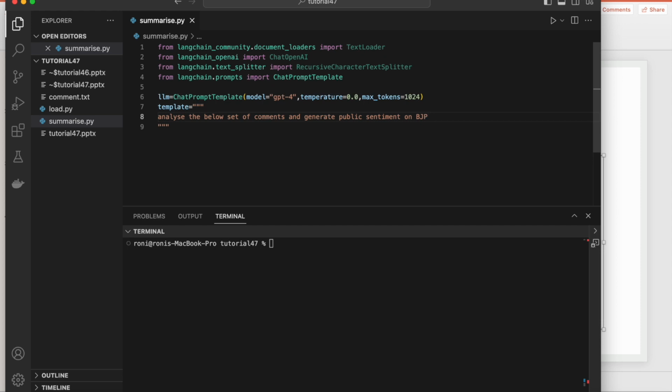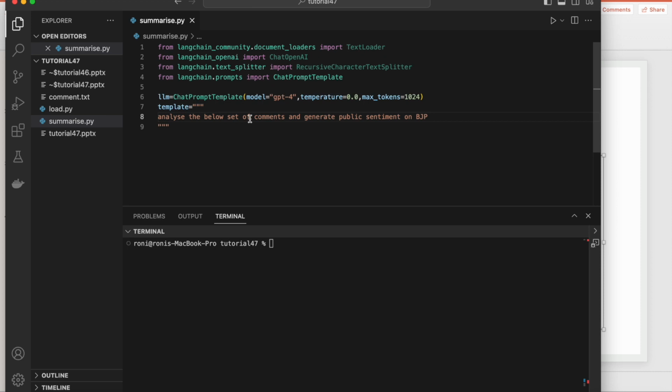So I just want to make it very specific for the LLM, what the sentiment of the user is on the ruling party, whether they are supporting BJP or not from a specific comment, right? So that is why I'm writing it that way.